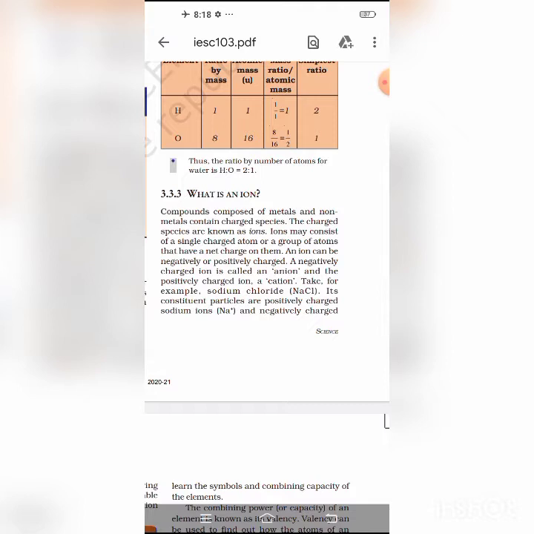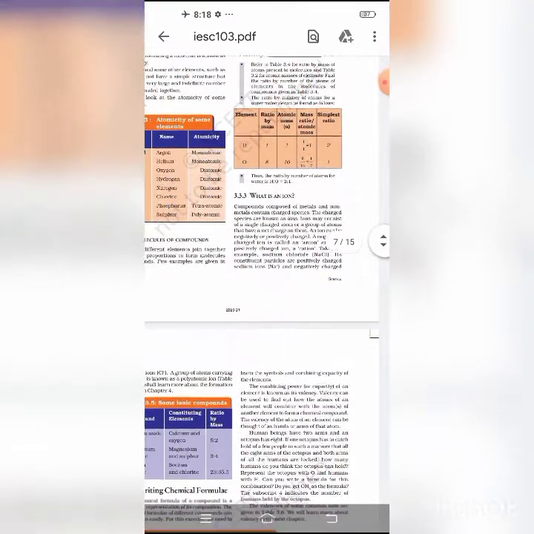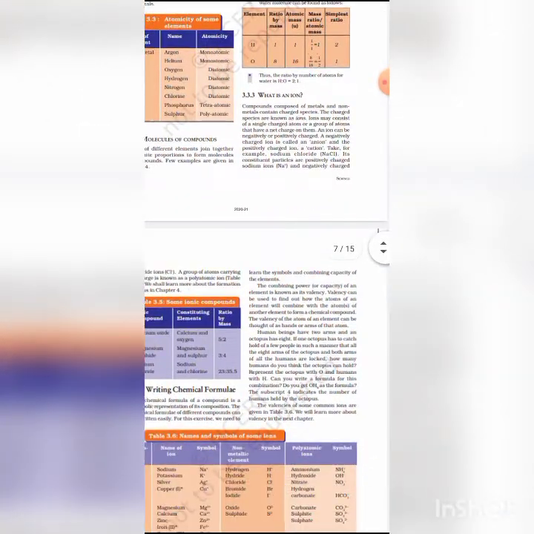Students, now we discuss valency. Valency is defined as the number of atoms of hydrogen with which one atom of a given element could combine.